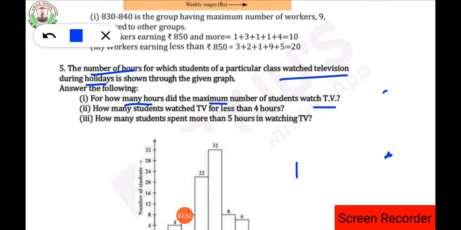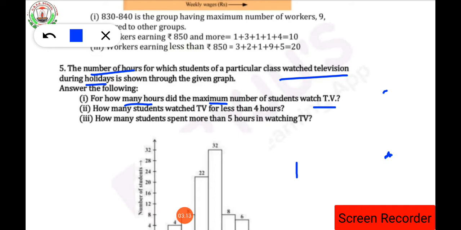So what we have to find here? We have to see the total number of hours in the graph, and note where the maximum number of students watch the TV. From where will we get this answer? We will get the answer by looking at the graph. Have you understood?